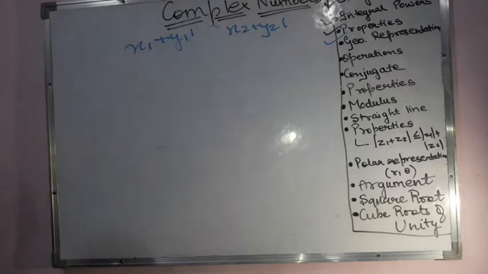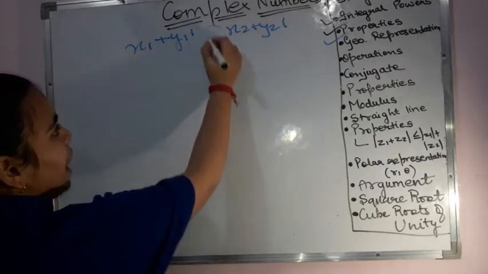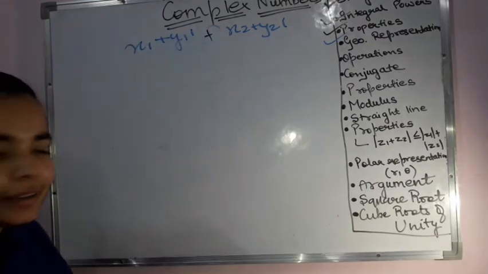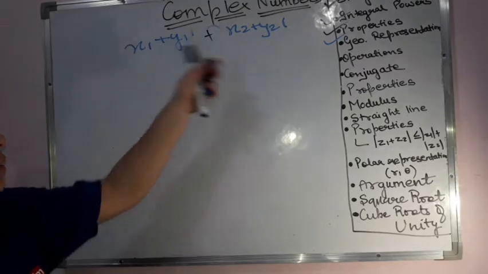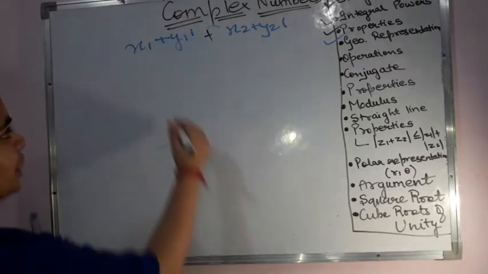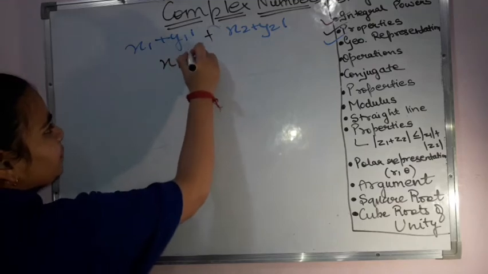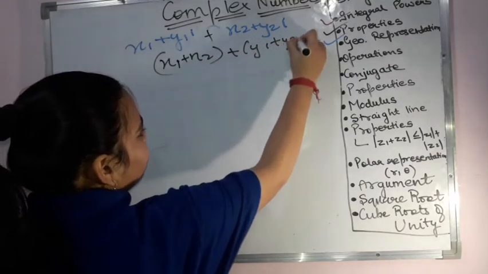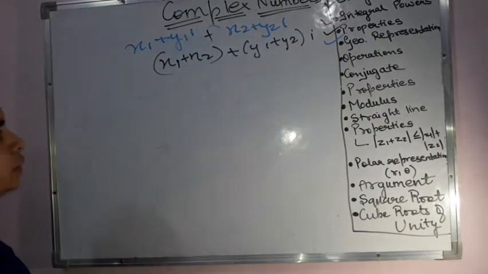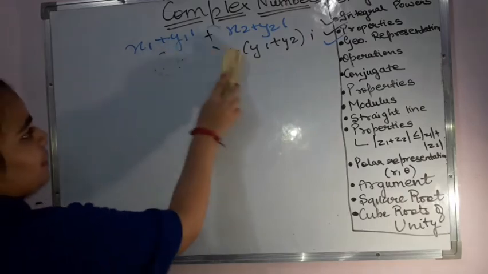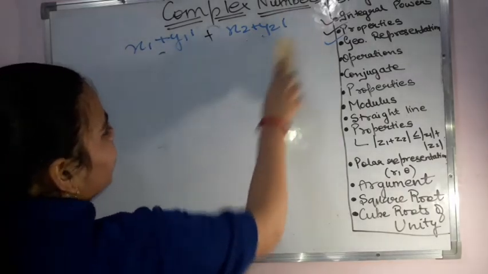So over here, if we are supposed to add them, then how are we going to add them? We'll be adding the real numbers together and the imaginary parts together. This is as simple as that. That means my addition will become (x1 plus x2) plus (y1 plus y2) into i as it is. Real numbers together, the imaginary part together, and we are done with it.